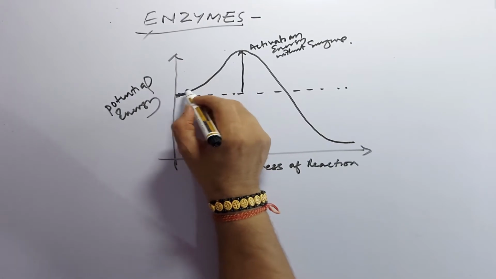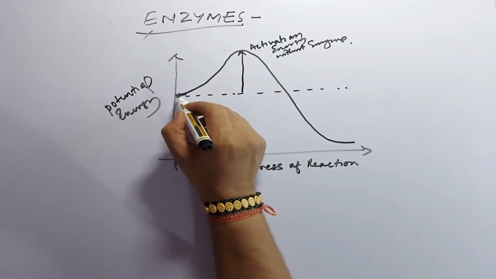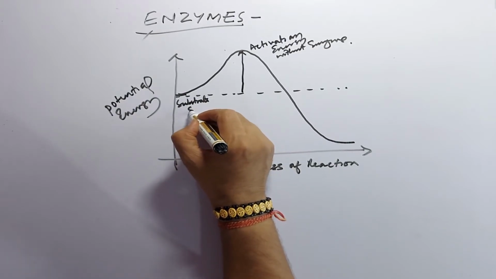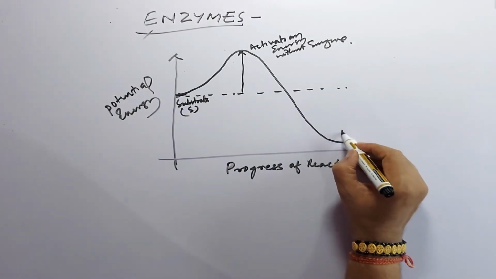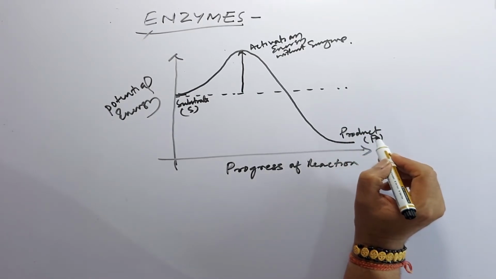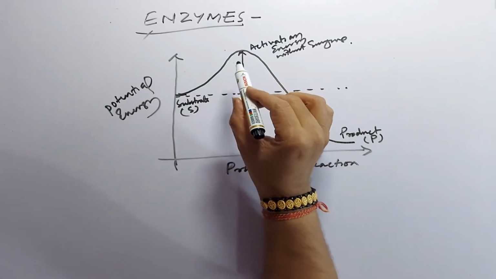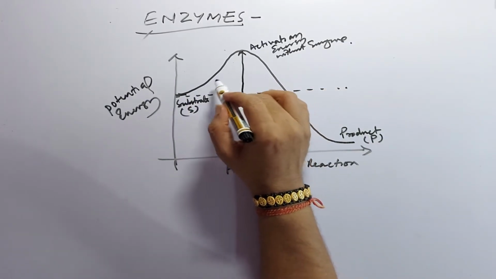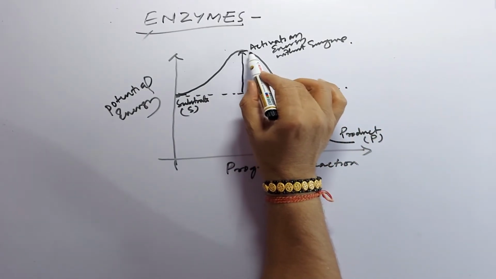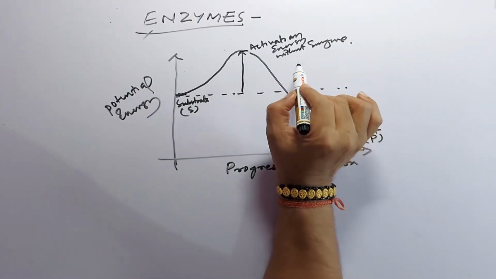Here we can write the substrate, S, and here the product, P. What is activation energy? The amount of energy required for the substrate to convert into product. So this much energy is needed without enzyme.